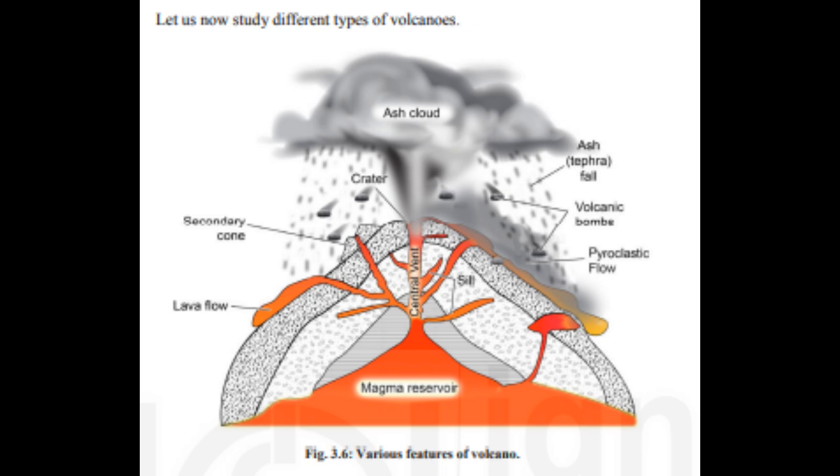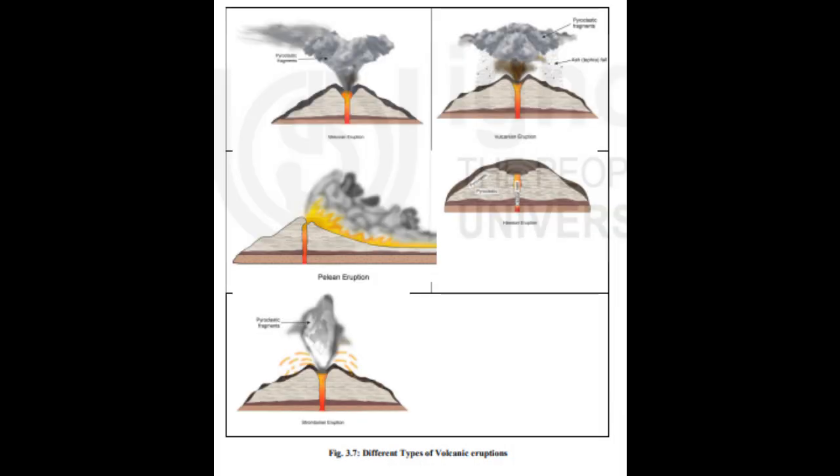Volcanic activity is considered to be one of the most catastrophic phenomena. There are roughly 700 potential volcanoes identified, out of which approximately 50 volcanoes erupt with risk.